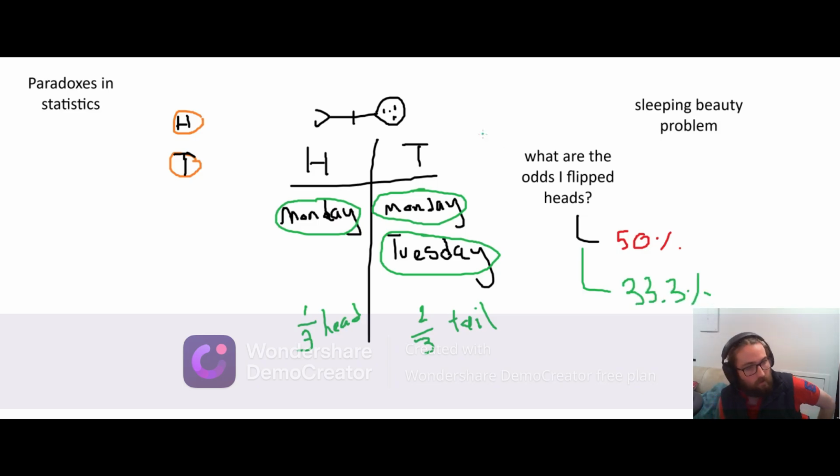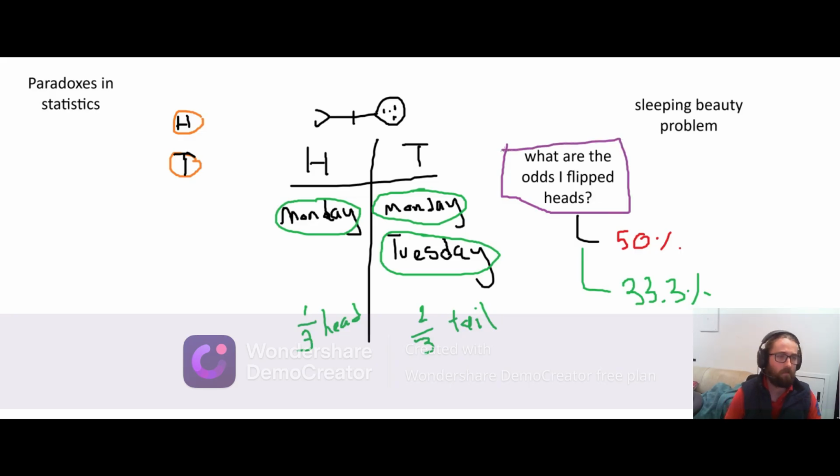Now the interesting thing here is that this is more of a philosophical question about what it actually means to ask about the odds something happened. And my solution to this paradox is that I don't even think the question is posed fairly. I don't think it makes sense to speak of the odds that something already happened. I think philosophically we can say that the odds are either 100% or 0%, and you don't know. So I would actually say I don't know what the odds are. Now obviously what they're asking you is what are the odds from your point of view, so I suppose we can try and engage with the question.